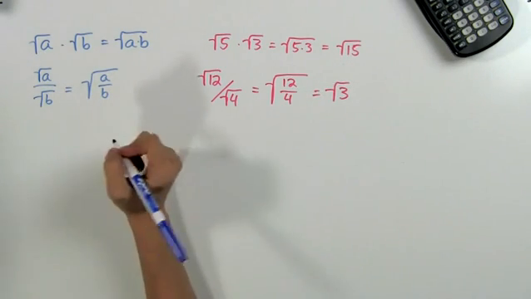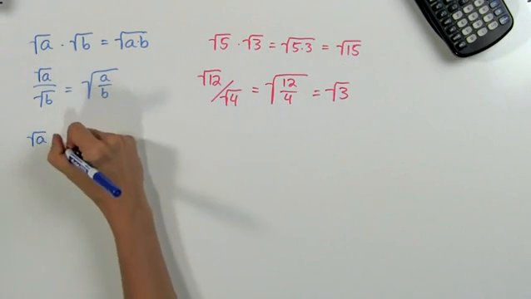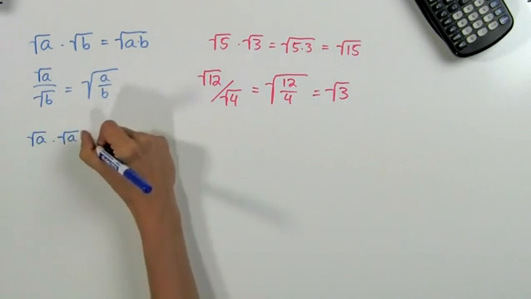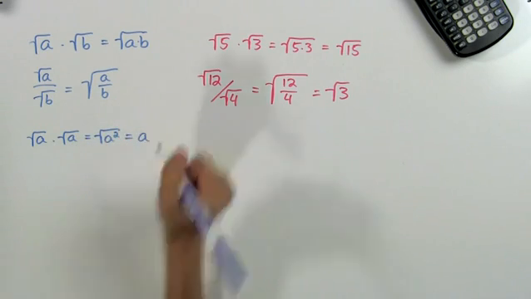There's one more rule that's good to remember, and it comes from the first one. It says that the square root of a times the square root of a is equal to the square root of a squared, and that's just a. So now let's do an example and see how we can use these properties.